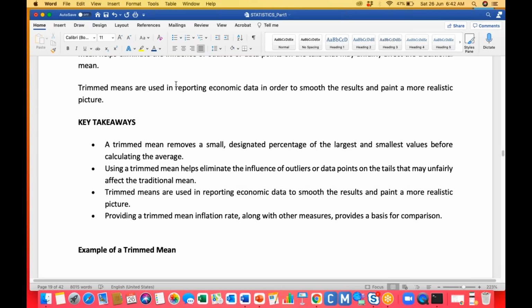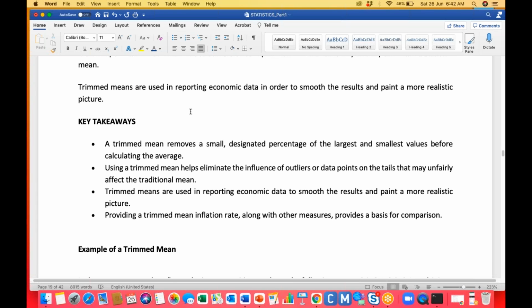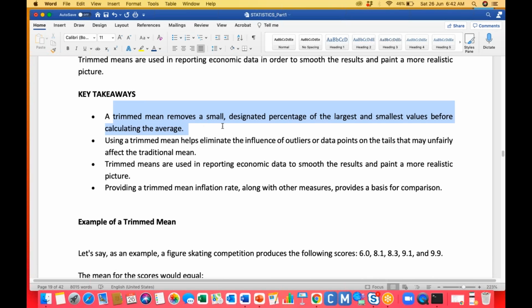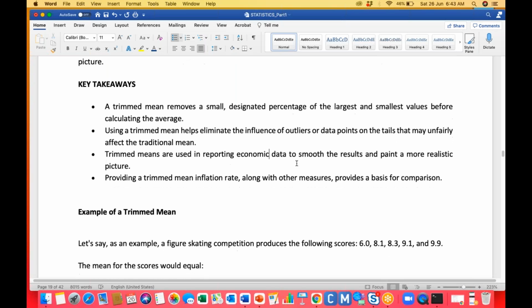The trimmed mean is used in reporting economic data in order to smooth results and paint a more realistic picture. So the key features are: first, the trimmed mean removes a small designated percentage of the largest and smallest values before calculating the average. Second, it helps eliminate the influence of outliers. And it is used for reporting economic data.